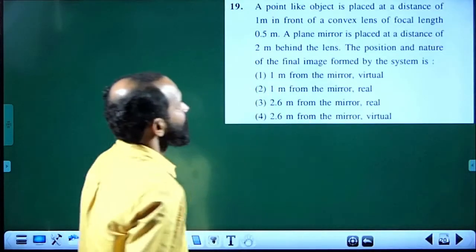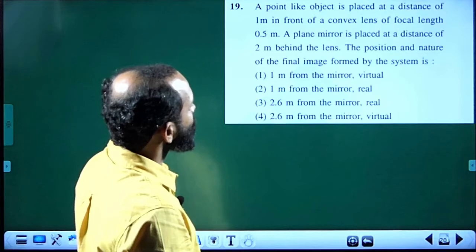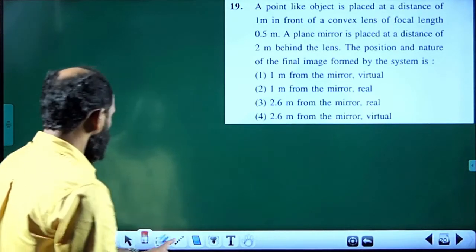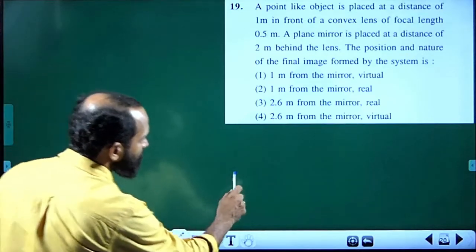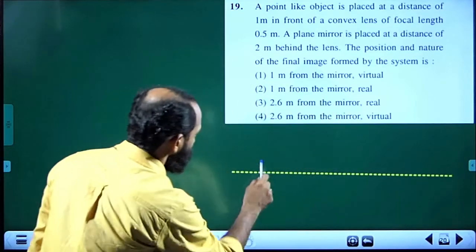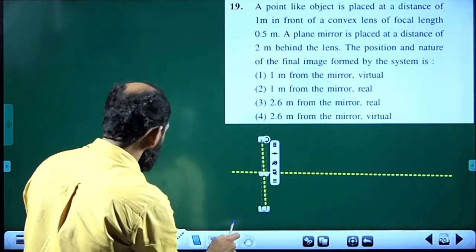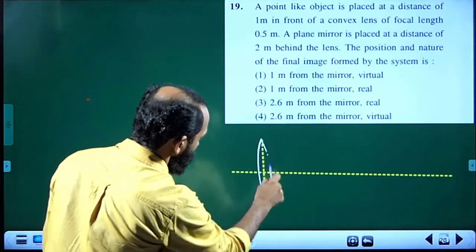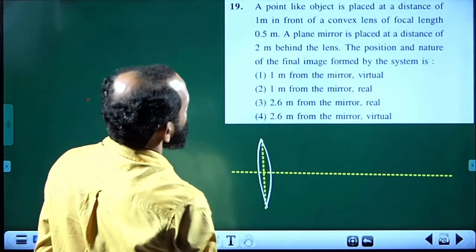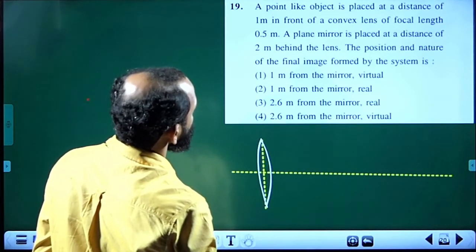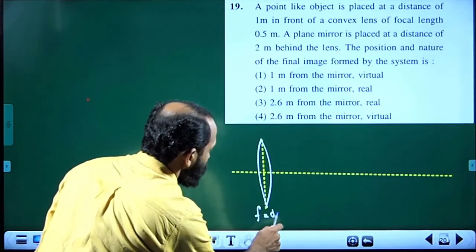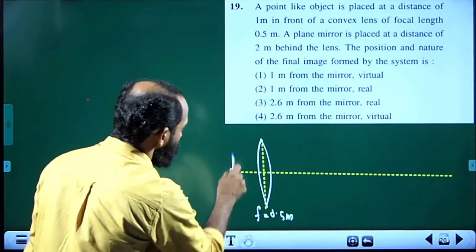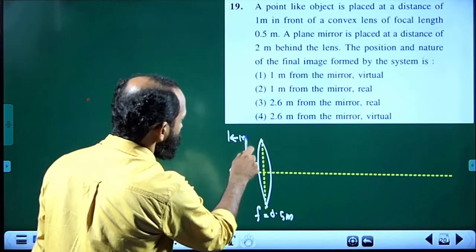Next one, a point object is placed at distance 1 meter in front of a convex lens of focal length 0.5 meter. So we have the principal axis here, and this is a convex lens of focal length 0.5 meter, and the point object is placed at distance 1 meter.